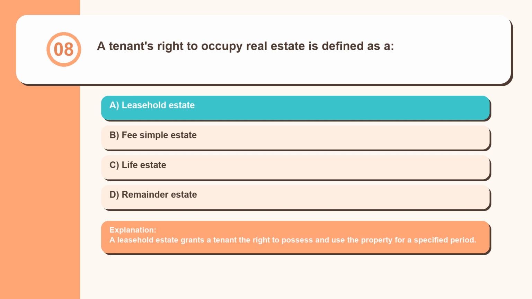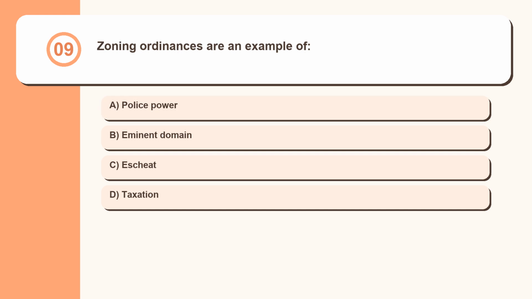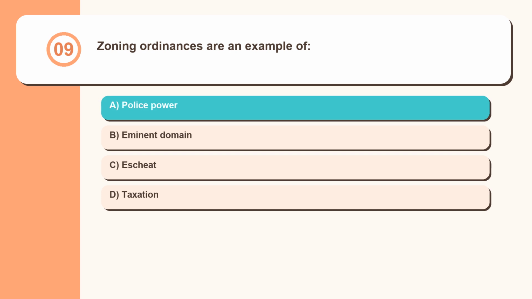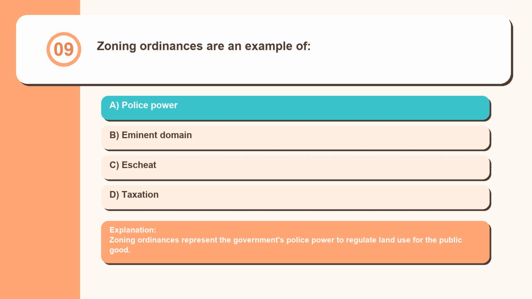A leasehold estate grants a tenant the right to possess and use the property for a specified period. Question 9. Zoning ordinances are an example of police power, eminent domain, escheat, taxation. Zoning ordinances represent the government's police power to regulate land use for the public good.